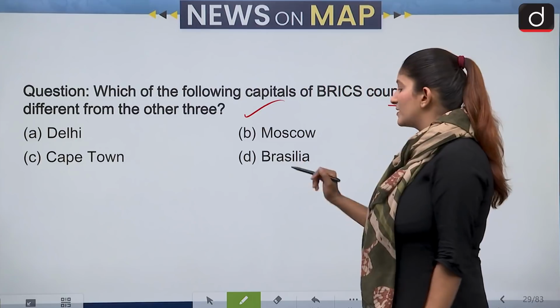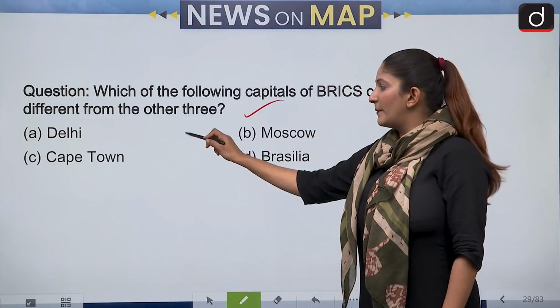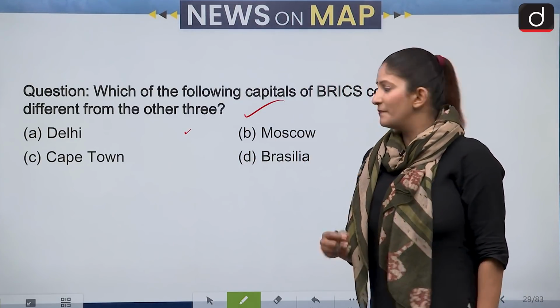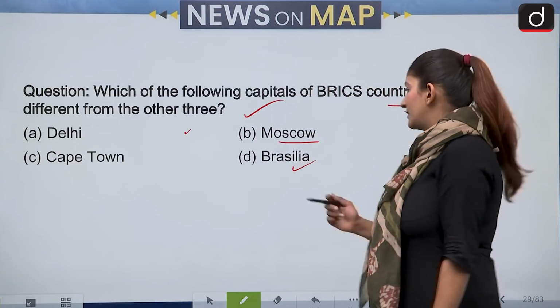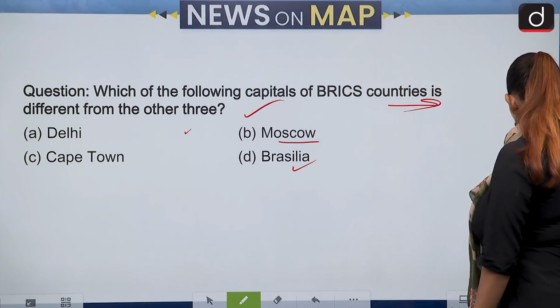Delhi, Moscow, Cape Town, Brasilia. These are the capitals of... Delhi is the capital of, of course, India. Then Moscow, Russia, Brasilia, Brazil, and Cape Town, South Africa. So let's see what is the similarity or dissimilarity.